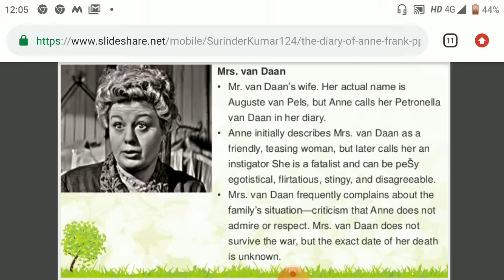She is a fatalist and can be passive, egoistically flirtatious, and stingy, as well as disagreeable. Mrs. Van Daan frequently complains about the family situation, criticism that Anne does not admire or respect. Mrs. Van Daan does not survive the war, but the exact date of her death is unknown.